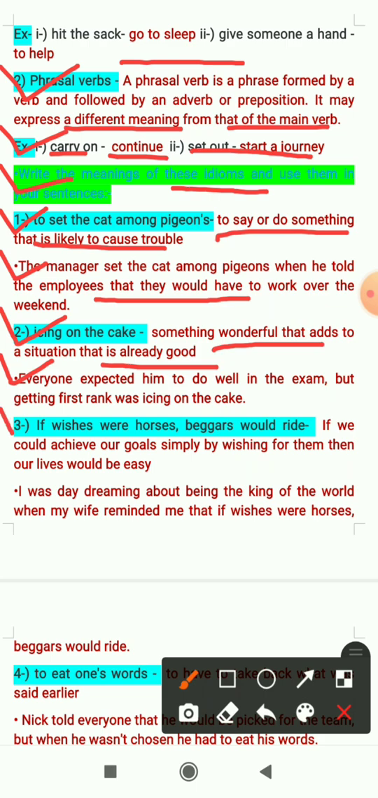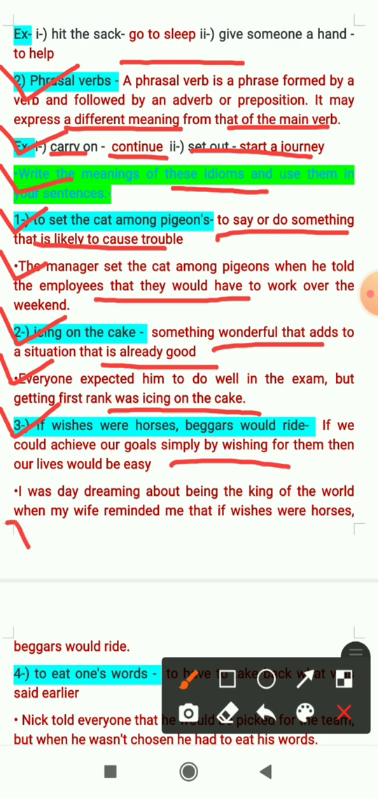The third one is, if wishes were horses, beggars would ride. The meaning is, if we could achieve our goals simply by wishing for them, then our lives would be easy. So it's very clear, if we could achieve our goals only by thinking, life would become easy.